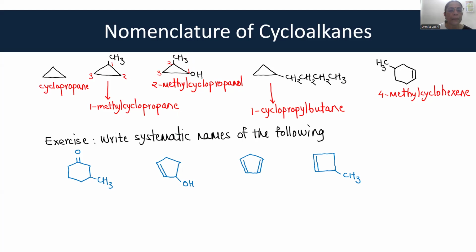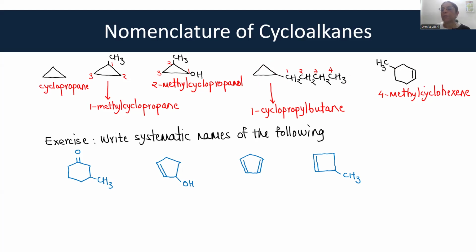Since we are numbering the ring carbon to which OH is attached, we can call it cyclopropanol. Now here, the substituent is larger in size than the cyclopropane ring, and therefore this can be named 1-cyclopropyl butane. Remember, you don't number ring and chain in continuation. Okay. Similarly, this is 4-methyl cyclohexene.